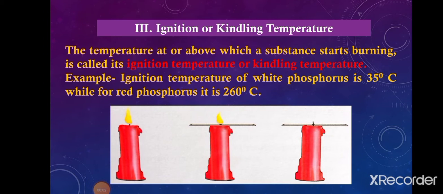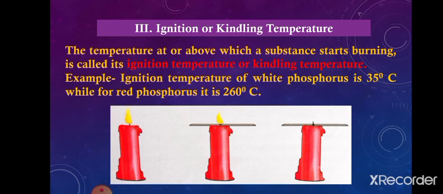Now, the third condition for the process of combustion is attainment of ignition or kindling temperature. What is it? Students, you all know all the substances that burn, they burn at some particular temperature. That temperature at which or above which a particular substance starts burning is called its ignition temperature or kindling temperature.